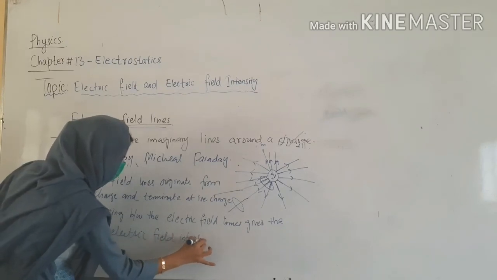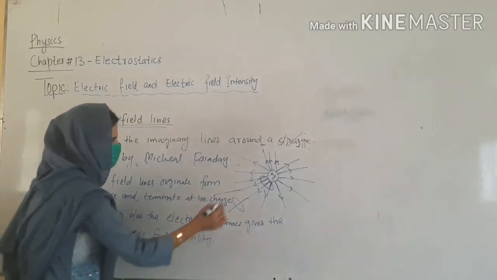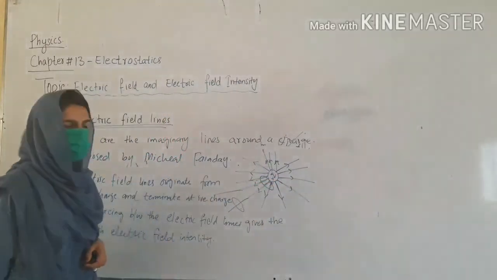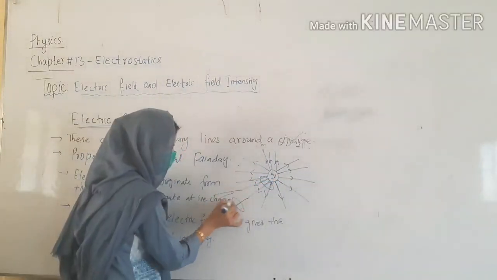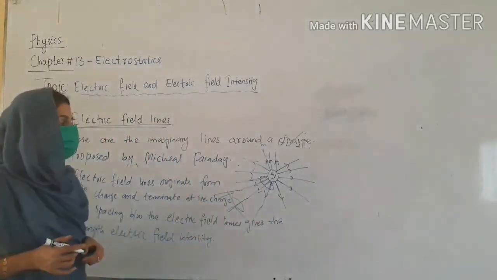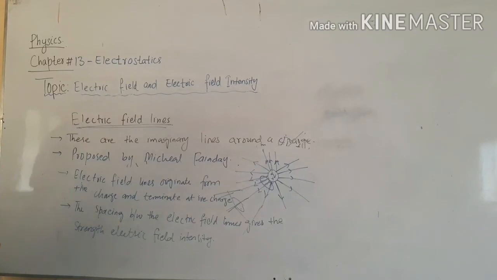Is it clear? As lines are closer, the strength of the electric field will be greater. As spacing increases, the electric field strength decreases. So spacing ultimately gives you the strength of the electric field intensity. This is all about electric field intensity and electric field lines. Thank you, students.